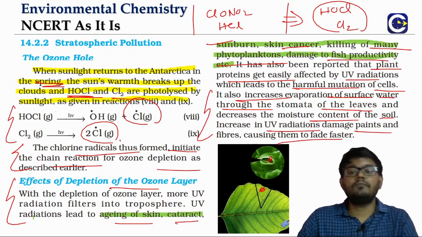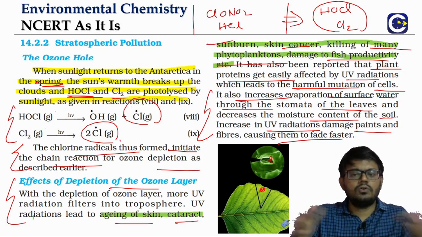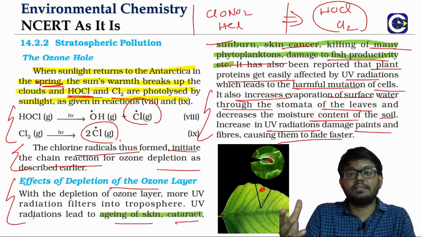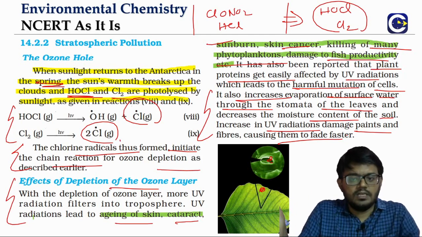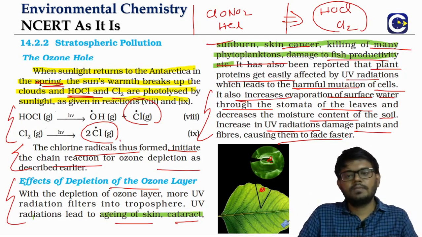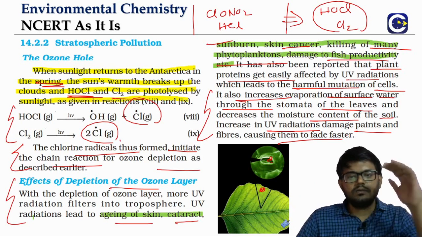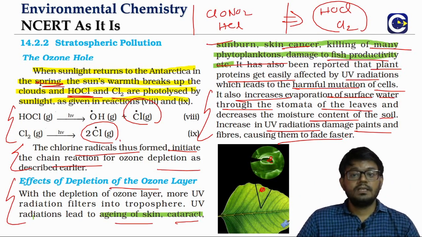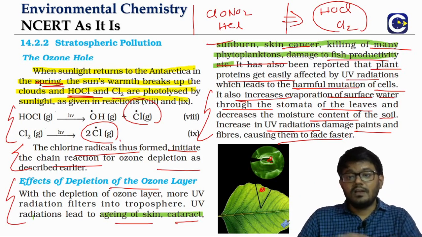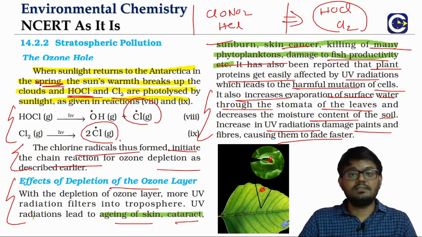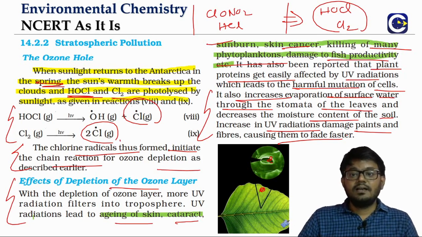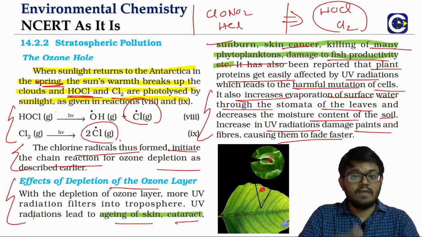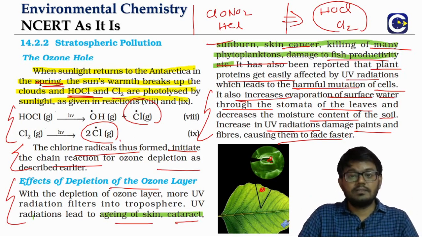Okay, so these are all the harmful effects of the UV rays. As I said, we might not be fully aware of what are all the harmful effects that UV rays can cause to us or to the other living organisms. So that's the reason why the protective ozone layer is very much required. And you might have seen in the news also that because of the lockdown across the world, this is what we can say, one positive effect of these lockdowns that have happened due to the COVID pandemic.